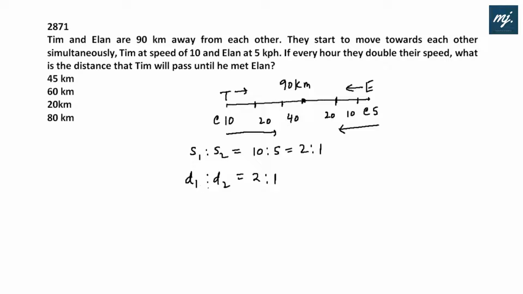So the speeds of Tim and Alan are in ratio 2:1, and distance traveled will also be in the ratio 2:1. Now it is asked what is the distance traveled by Tim? That is D1. D1 would be 2/(2+1), that is 2/3 of the total distance, that is 60 kilometers. Tim will travel 60 kilometers and Alan will travel 30 kilometers at the point where they meet each other. Option B fits in.